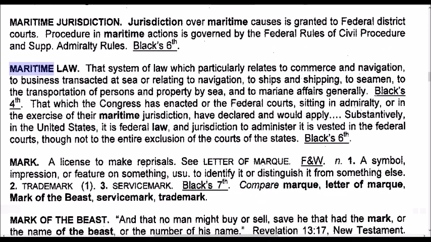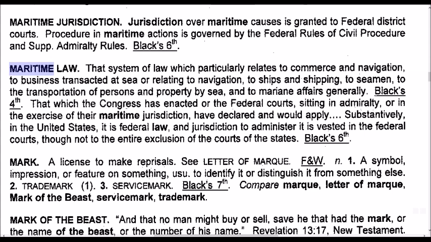Maritime law. That system of law which particularly relates to commerce and navigation, to business transacted at sea or relating to navigation, to ships and shipping, to seamen, to the transportation of persons and property by sea, and to marine affairs generally. Black's 4th.